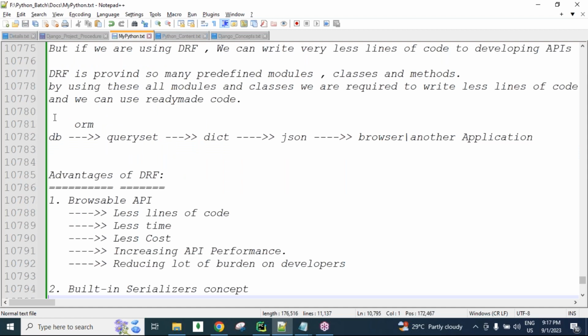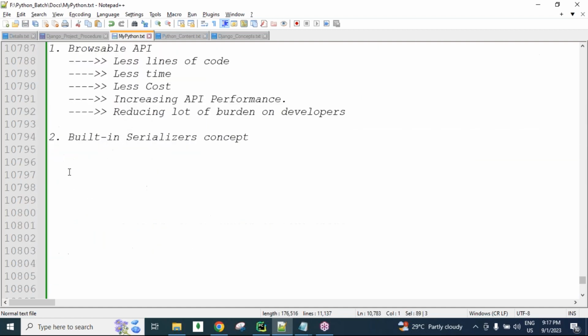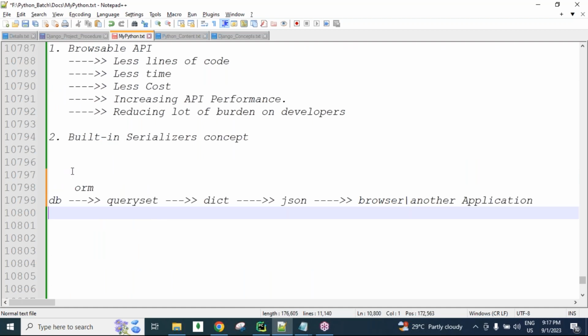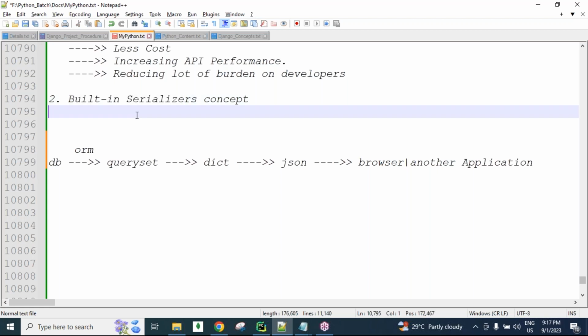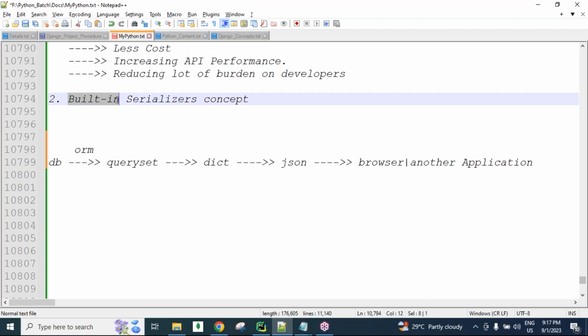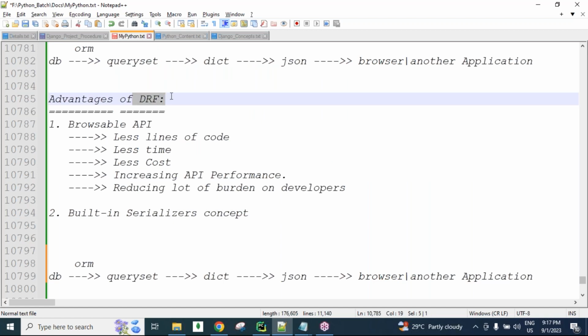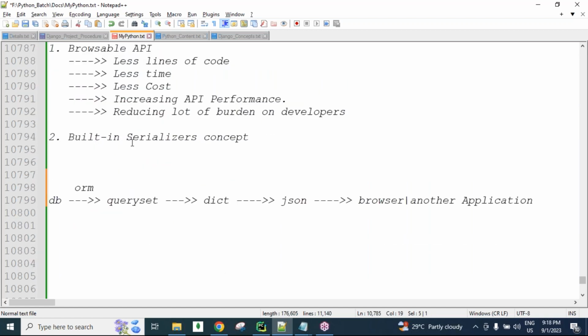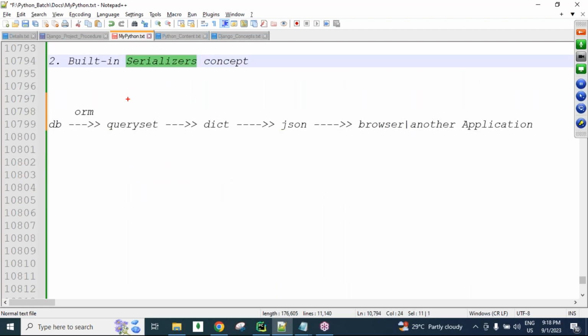What is the use of these built-in serializers? Built-in means we get them by default along with the Django REST framework. Whenever we download and install this Django REST framework, in this REST framework itself we get the serializers concept, guys. So what is the use of serializers?